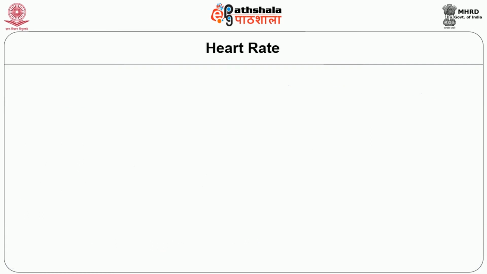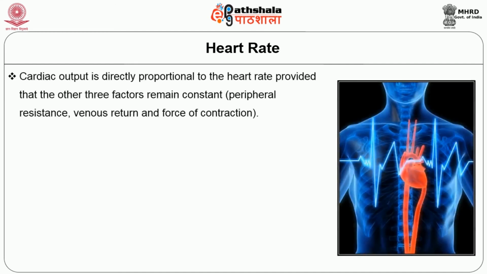Now we will see the fourth criterion that controls the cardiac output: heart rate. Cardiac output is directly proportional to the heart rate, provided that the other three factors remain constant, namely peripheral resistance, venous return and force of contraction.